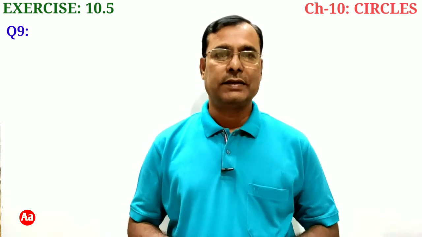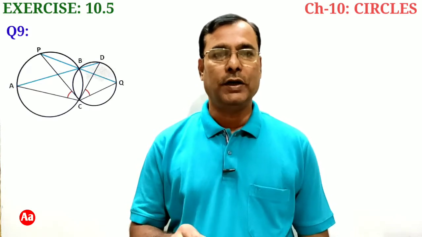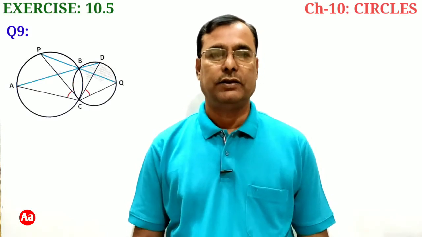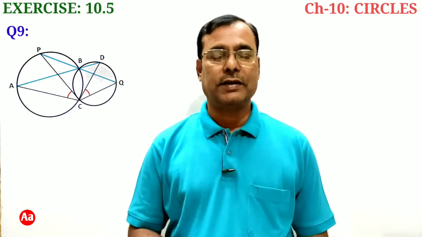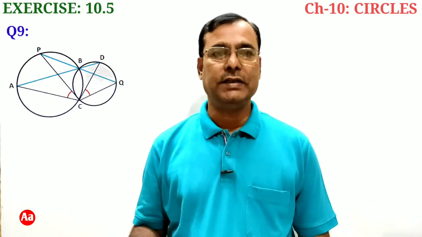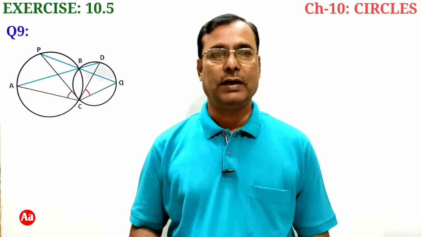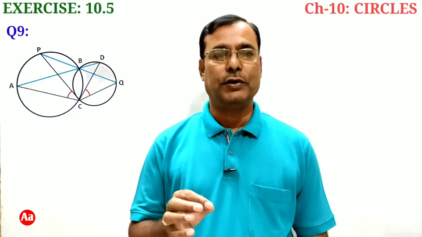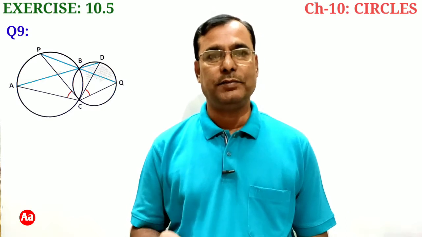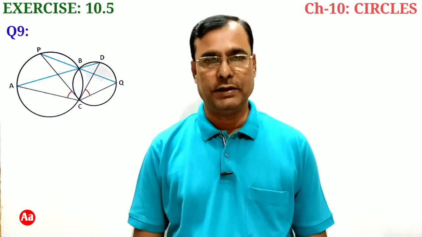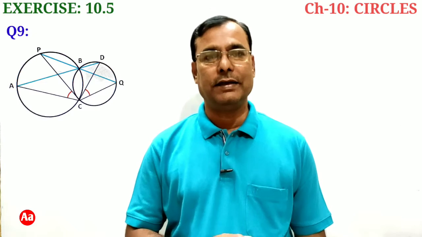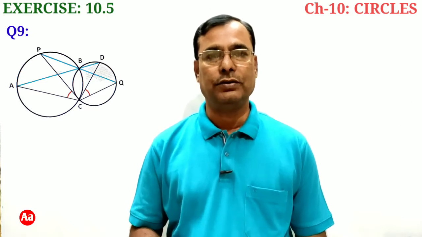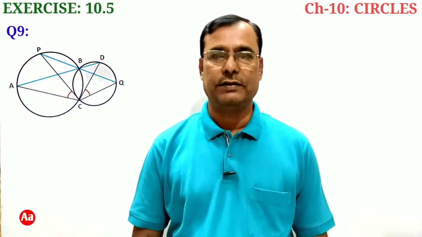Two circles intersect at 2 points B and C. Through B, line segments ABD and PBQ are drawn to intersect the circles at points A, D, P and Q respectively. Prove that angle ACP is equal to angle QCD.